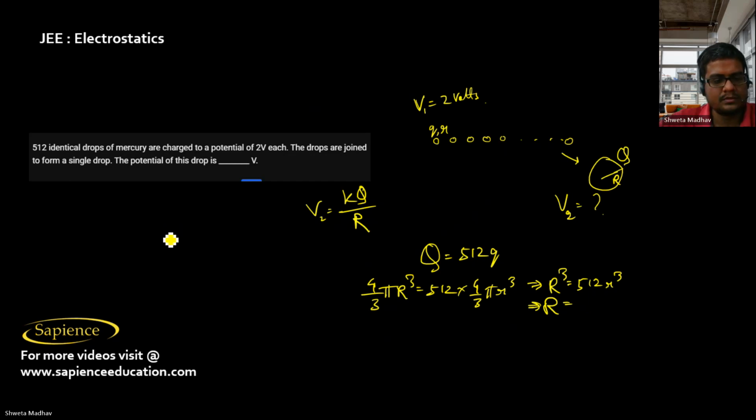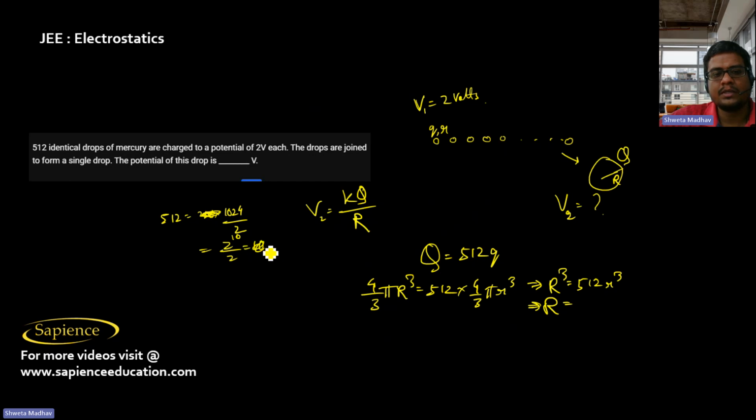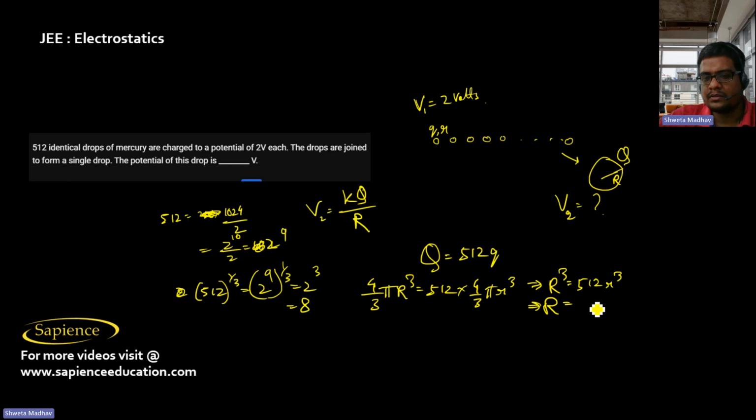512, that is, I can say that is 256 into 2, so it is actually 1024 by 2. It means 2 power 10 by 2, that is 2 power 9. So the cube root of this, 512 power 1 by 3, is 2 power 9 power 1 by 3, which is 2 power 3, which is 8. So R equal to 8r.